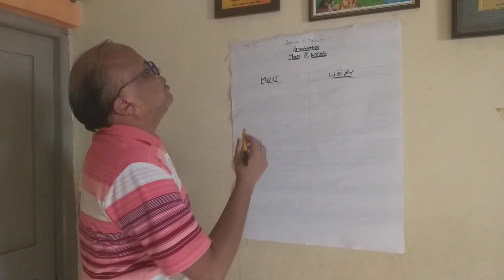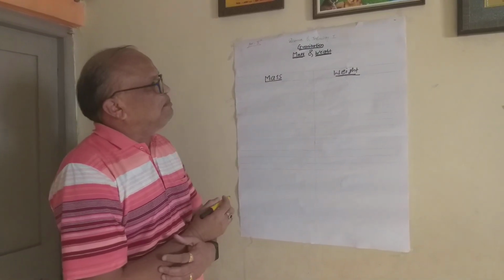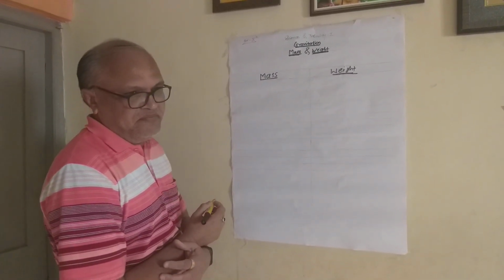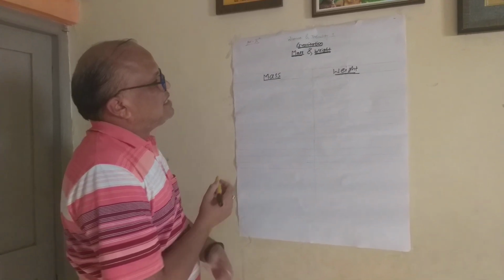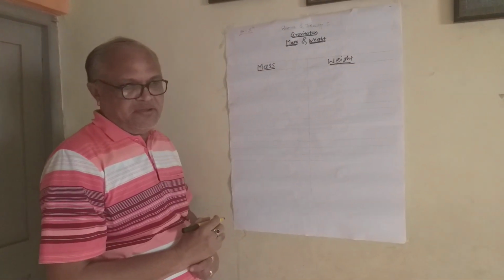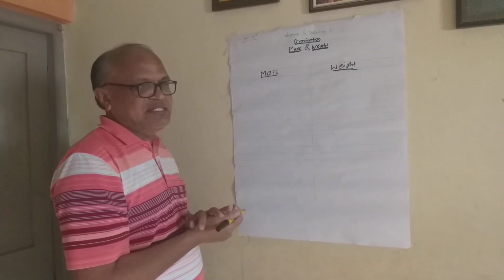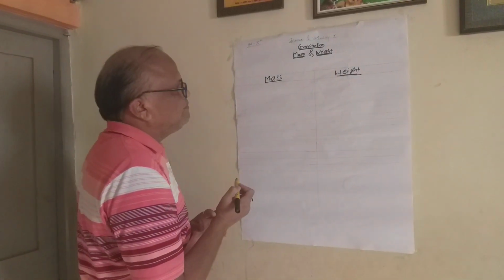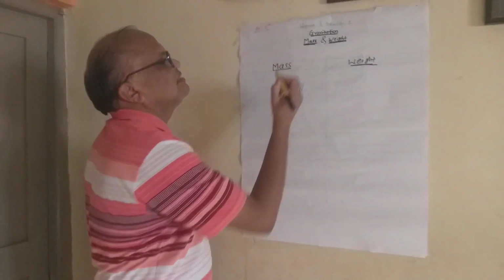Mostly students have misunderstood that mass and weight are the same. But no, there are several differences between mass and weight. No doubt they are related to each other, but there are some differences between them. Now let us see the concept of mass.